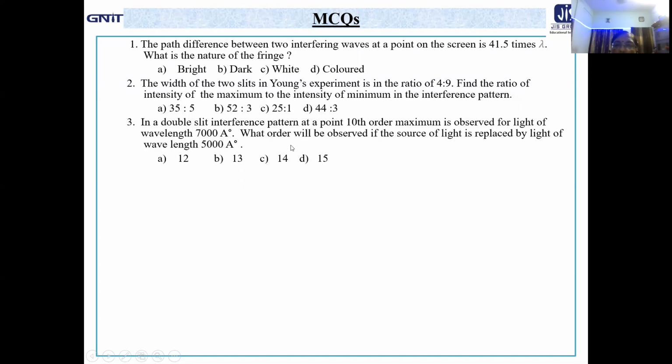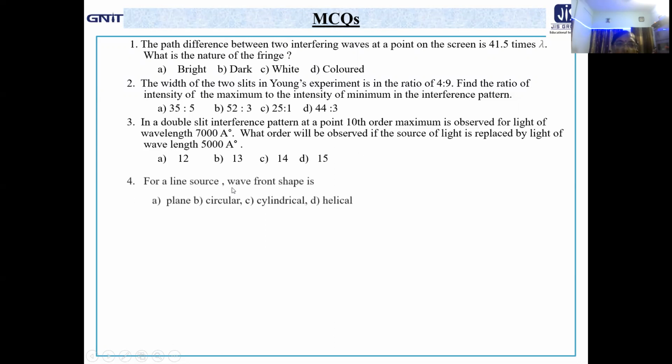So path difference equal to even multiple of lambda by 2. That means n lambda, that means 10 into lambda must be equal to unknown n into 5,000, because it is the same maximum but orders are different, wavelengths are different. So find out it. N1 lambda 1 equal to N2 lambda 2. So find out N2. Others are given.